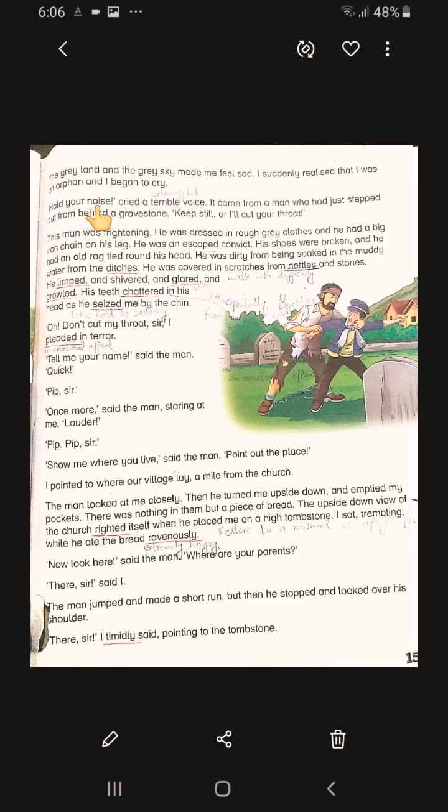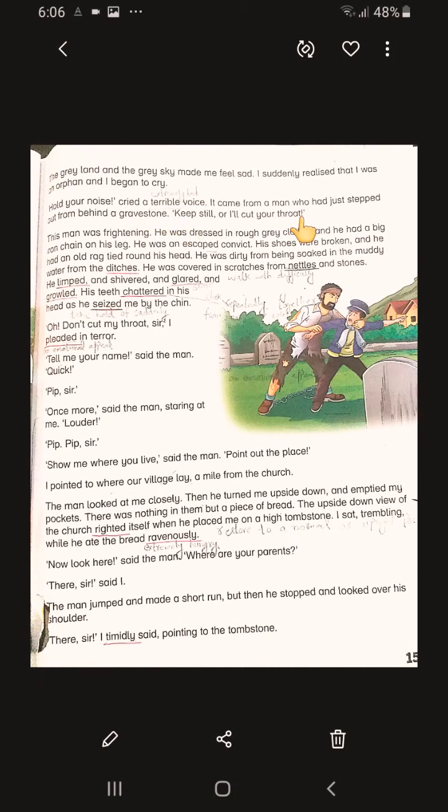"Hold your noise," cried a terrible voice. What is the meaning of terrible? Terrible means extremely bad. Who said this? "Hold your noise," cried a terrible voice. It came from a man who had just stepped out from behind a gravestone. "Keep still or I will cut your throat."